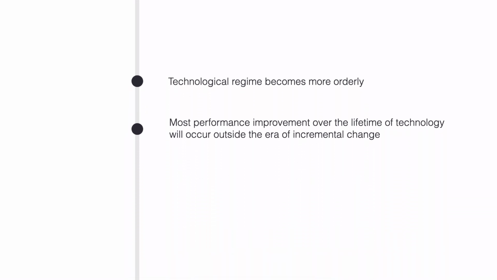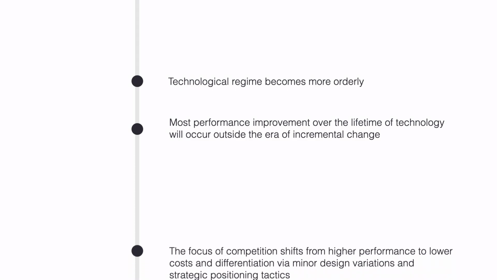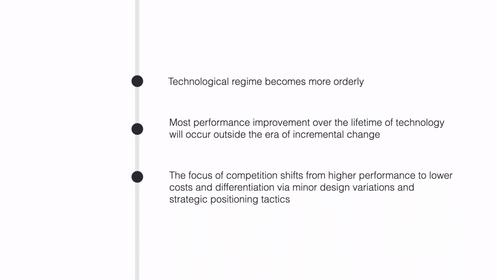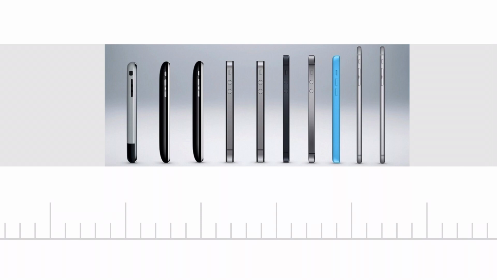Most performance improvements over the entire lifetime of the technology will occur outside the era of incremental change. Finally, the focus of competition shifts from higher performance to lower costs and differentiation via minor design variations and strategic positioning tactics.